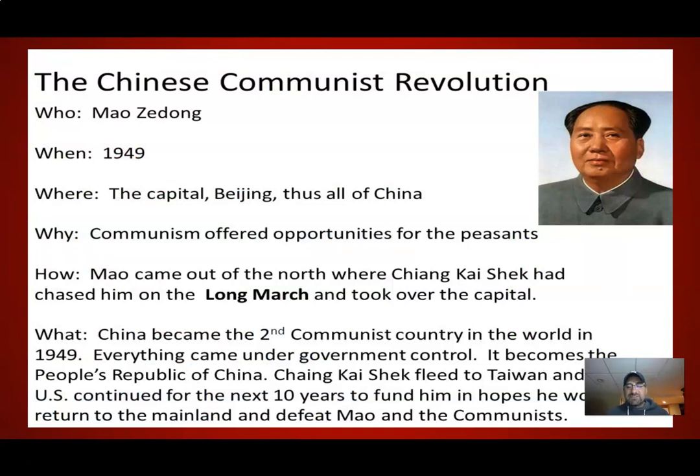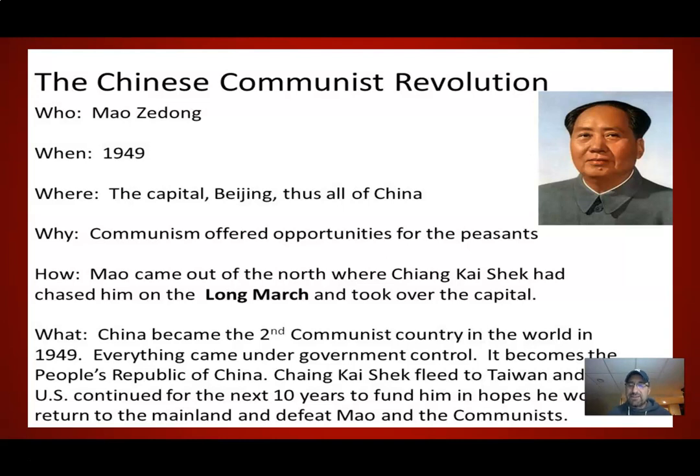I'm not going to read to you this slide, but in 1949, we know that Mao is going to take over China. He's going to take it on under the communist flag. Chiang Kai-shek or Jiang Jieshi is going to be forced to flee China. He goes to Taiwan, where he sets up a democratic capitalist society that is going to be supported by the United States because of the Cold War.